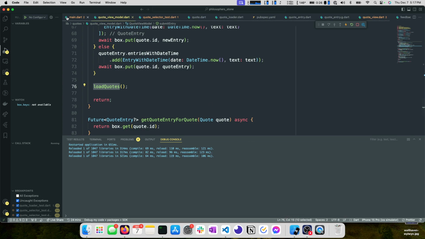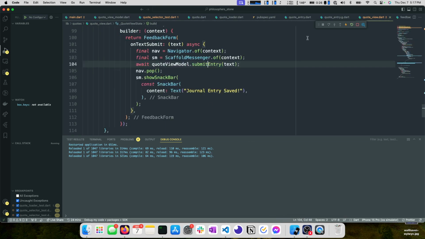Okay, and I just made a small change. I'm trying to be better about that, but making a small change while I'm talking that isn't relevant to the thing I'm talking about. I just added a comma here and a comma here so that Dart would format these better. You don't have to do this. It might be helpful, but yeah, just commas right there.